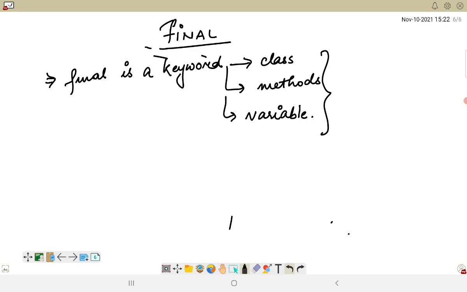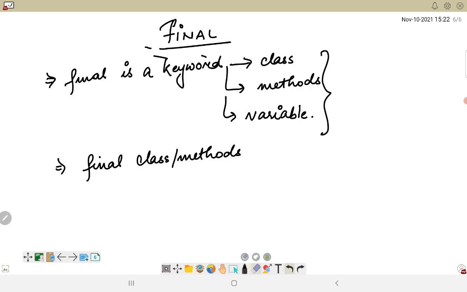Now, in order to make more sense of this final keyword, since we have already discussed this, final essentially means that the final class or methods, or let's precisely talk about classes now. A final class cannot be extended, that means it cannot be inherited, okay. So now if I'm considering